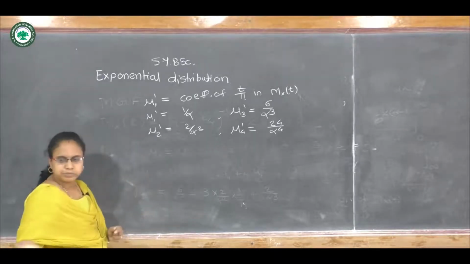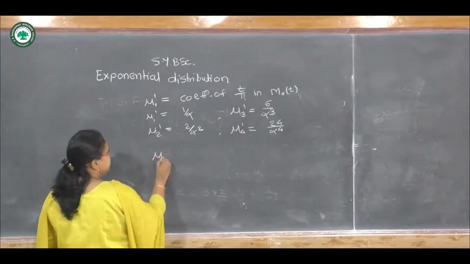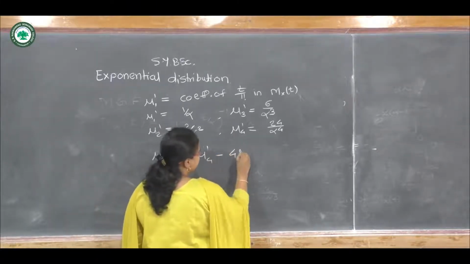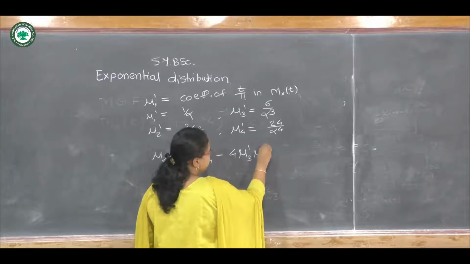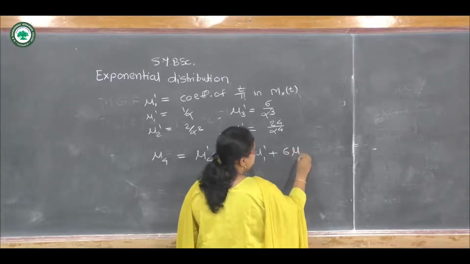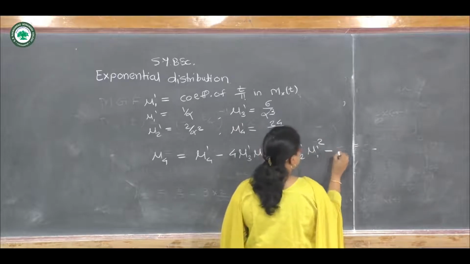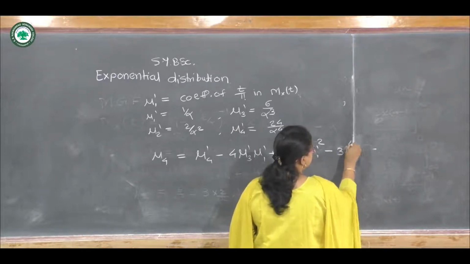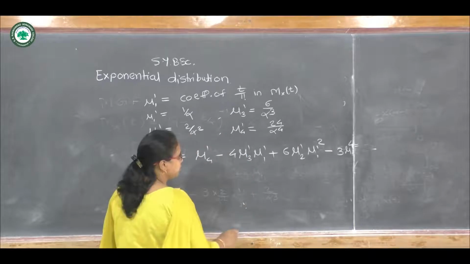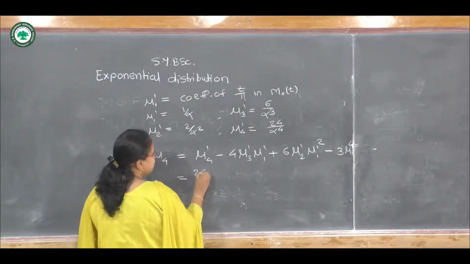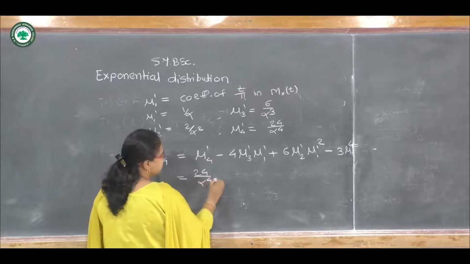So mu4 is mu4 dash minus 4 into mu3 dash mu1 dash plus 6 into mu2 dash mu1 dash square minus 3 into mu1 dash raised to 4. So now substitute all the values. 24 upon alpha raised to 4.